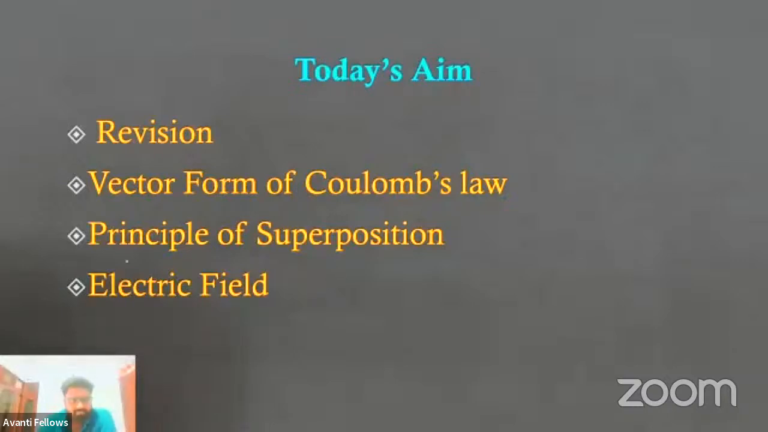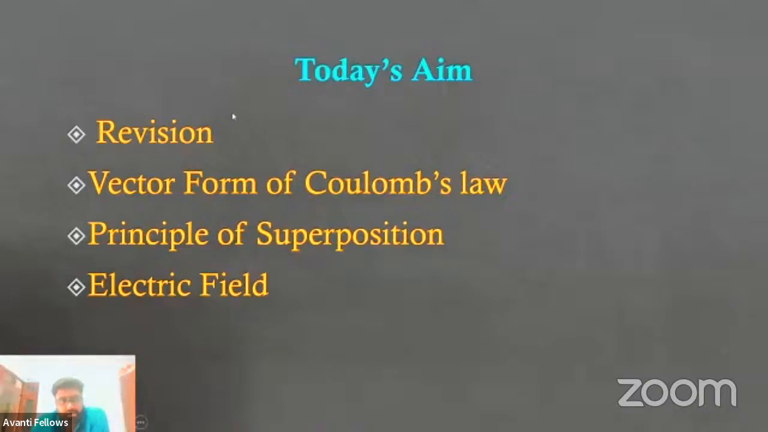So first of all, what is today's aim? Today's aim, first of all, we are going to revise the topic. After that, we are going to see the vector form of Coulomb's law. This is the topic that we have not covered in the previous class. After that, we will go through the principle of superposition and electric field. Look, this principle of superposition, you can count as a universal law, which is also valid for electric field and also valid for the electrostatic forces. So no need to worry about it.